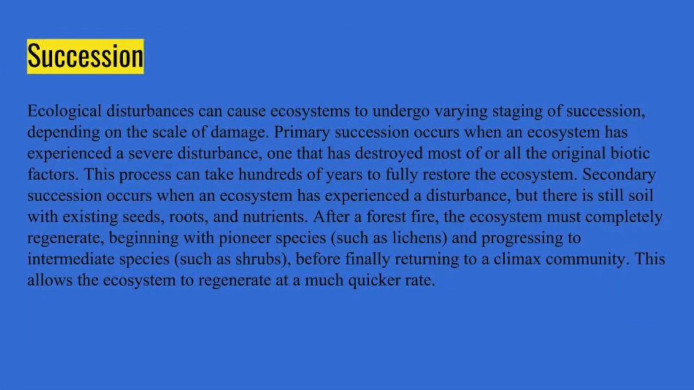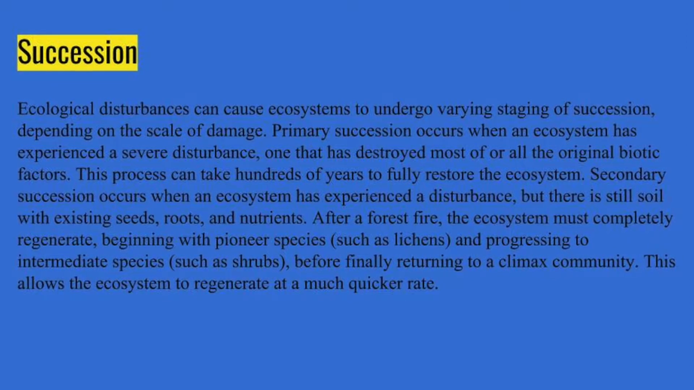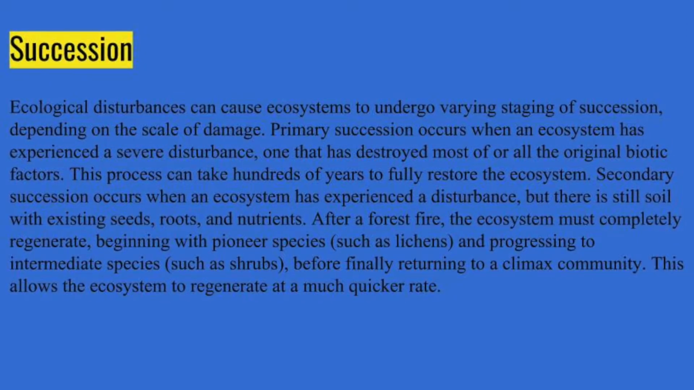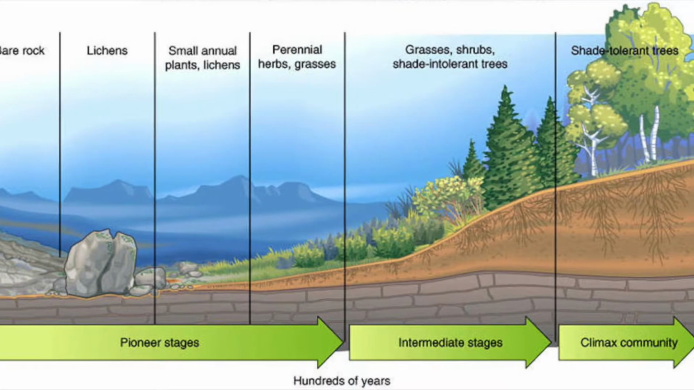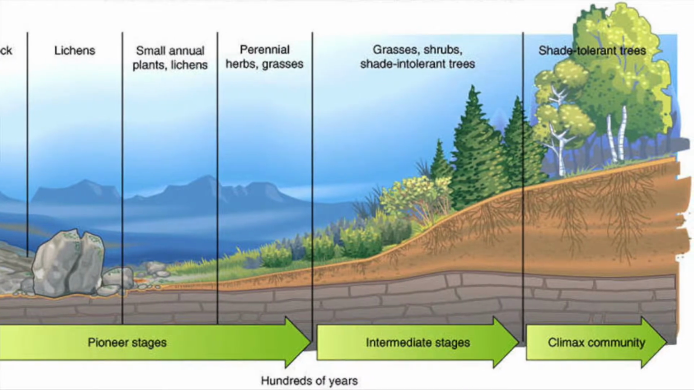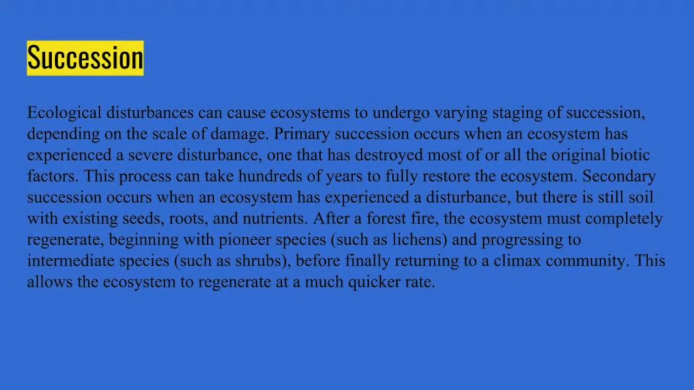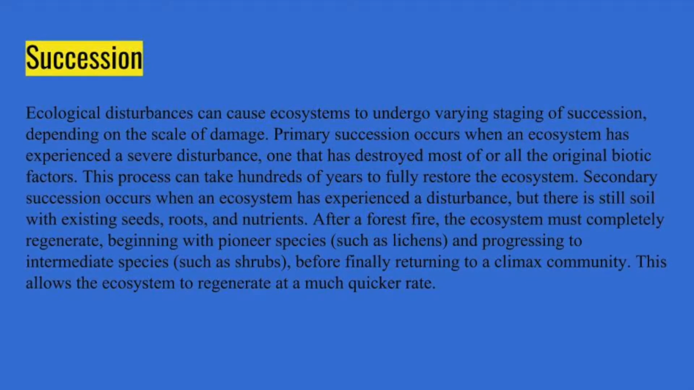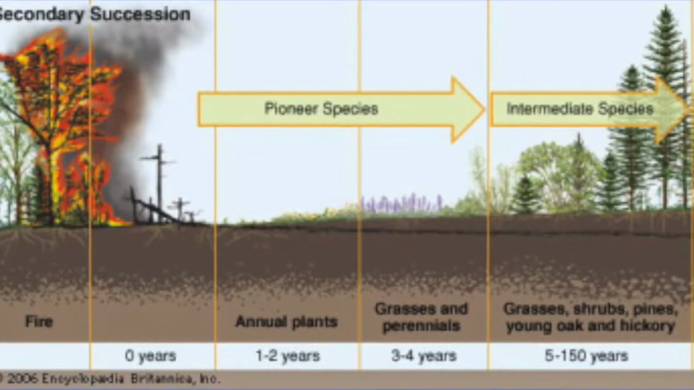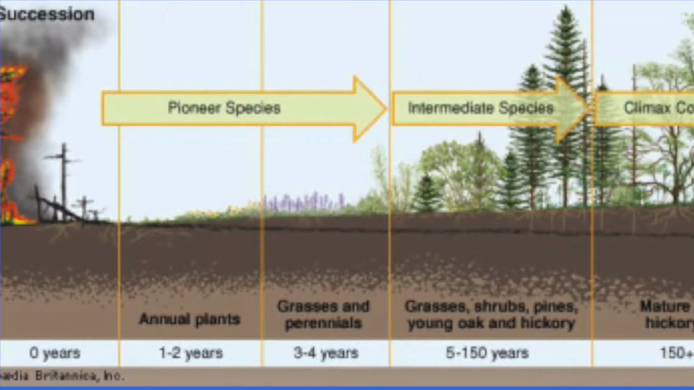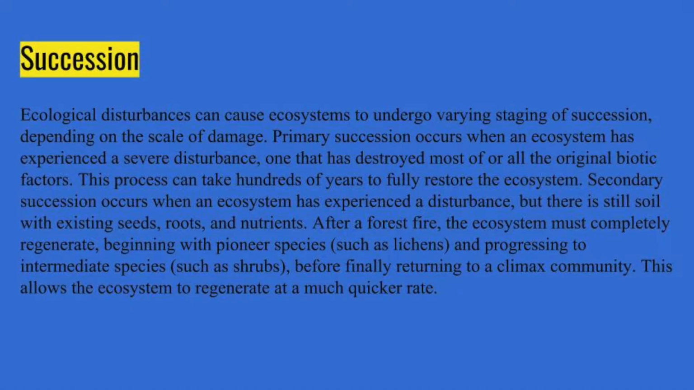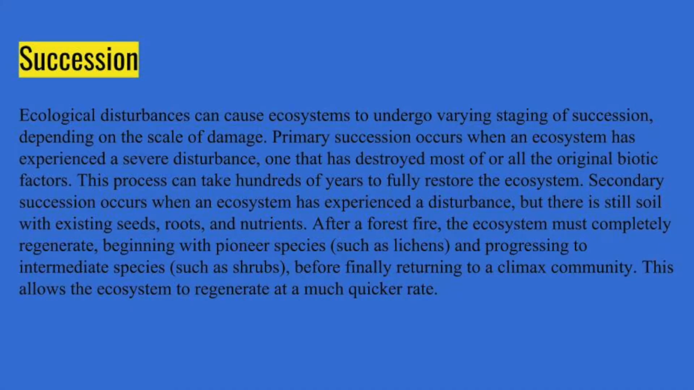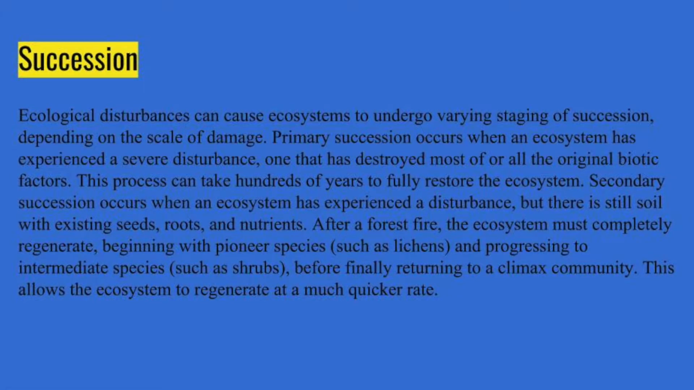Ecological disturbances can cause ecosystems to undergo varying stages of succession, depending on the scale of damage. Primary succession occurs when an ecosystem has experienced a severe disturbance, one that has destroyed most or all of the original biotic factors. This process can take hundreds of years to fully restore the ecosystem. Secondary succession is when an ecosystem has experienced a disturbance, but there is still soil with existing seeds, roots, and nutrients. After a forest fire, the ecosystem must completely regenerate, beginning with pioneer species and progressing to a climax community. This allows the ecosystem to regenerate at a much quicker rate.